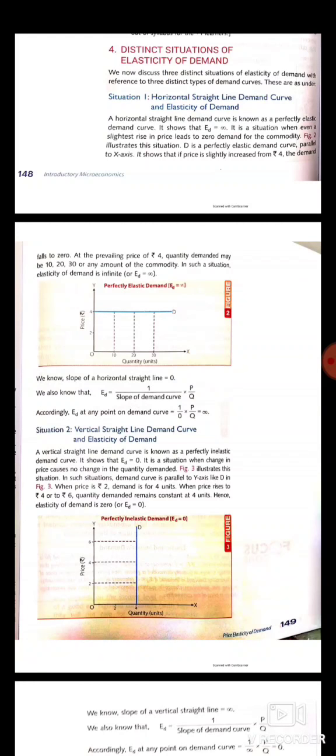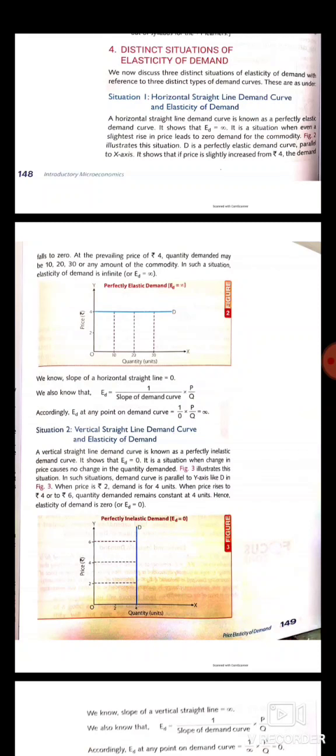Next topic is different situations of elasticity of demand. So there are three situations of elasticity of demand. First one is perfectly elastic demand curve, second one is perfectly inelastic demand curve, and the last one is unitary elastic demand curve. First is perfectly elastic demand curve, or horizontal straight line demand curve. It is that situation when a slight change in price of the commodity causes the demand to fall to zero. So the situation can be explained with the help of figure 2.